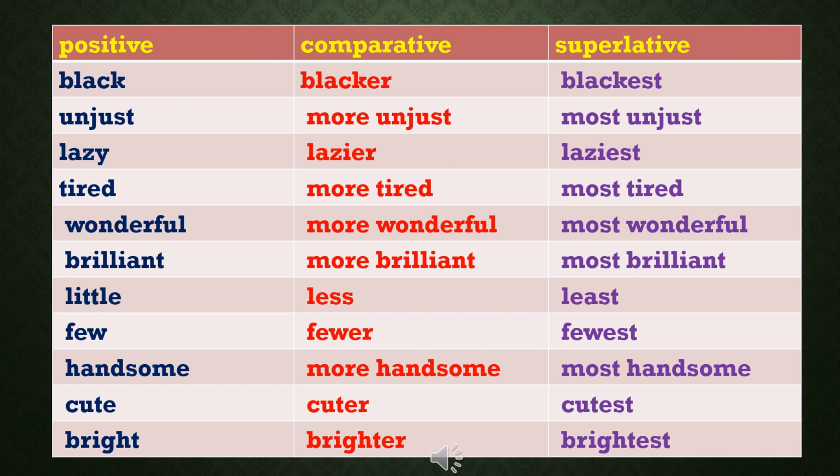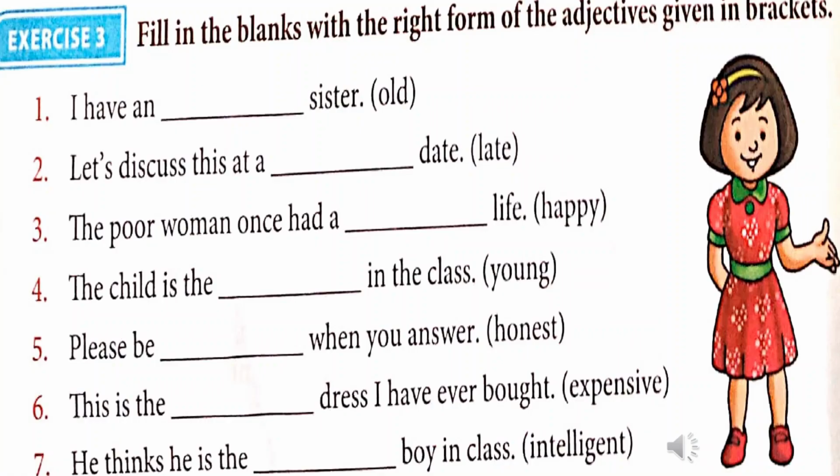Tell me how many of you made it all right? Very good. Exercise 3. Fill in the blanks with the right form of the adjectives given in brackets. In the brackets, you can see the adjectives. We have to use the right form, either positive, comparative or superlative, according to the sentence. Pause the video here, take the pencil and start to fill the blanks.